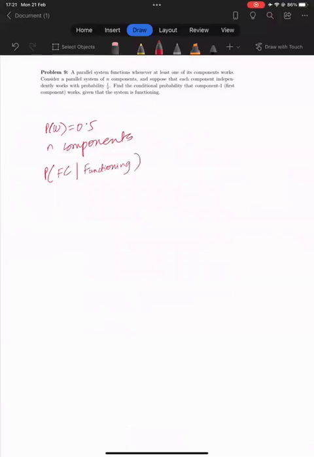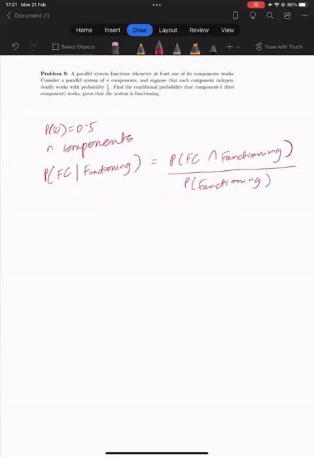So for this we have to find the intersection of functioning and the first component working. Okay, let's first find the denominator, the probability that the system functions.